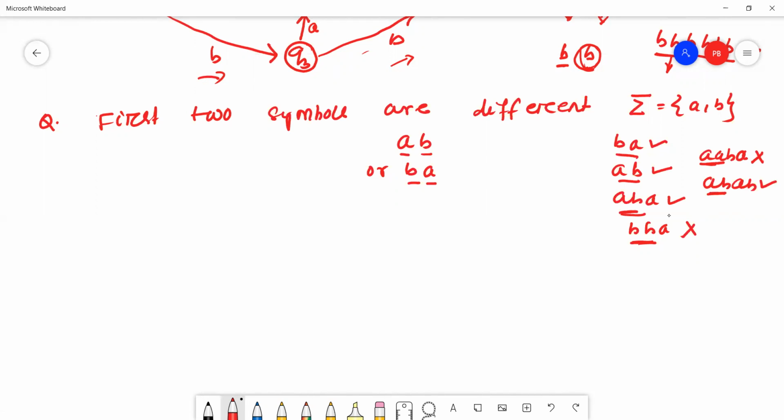Okay. Now we'll construct the DFA. Okay. This is Q0. This is Q1. This is Q2.